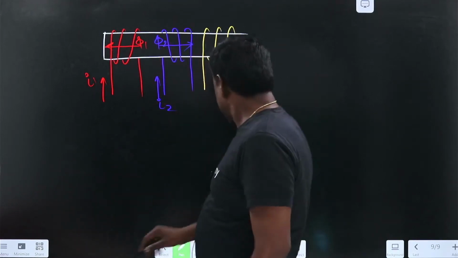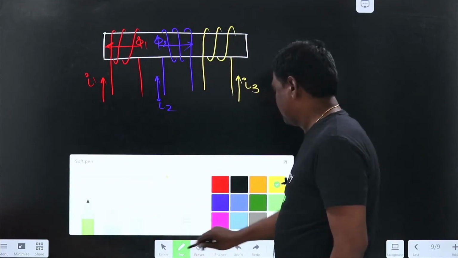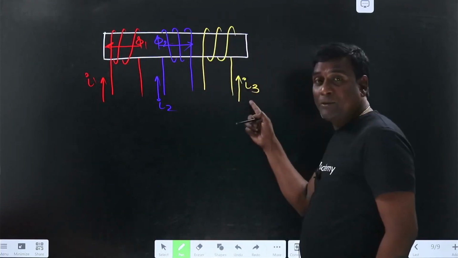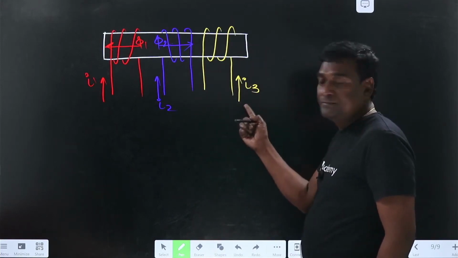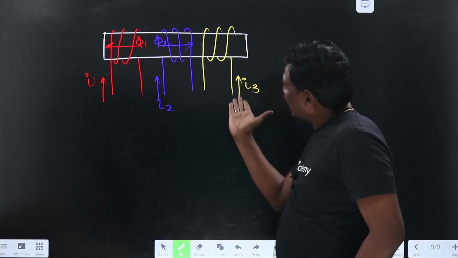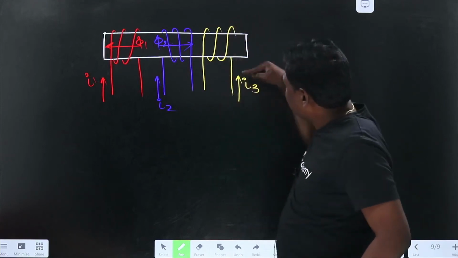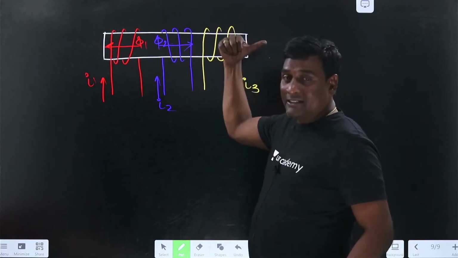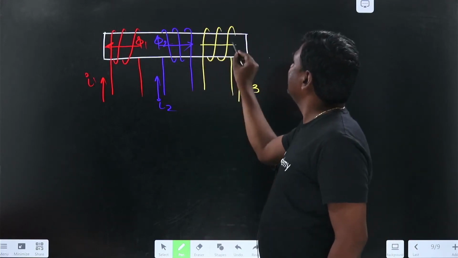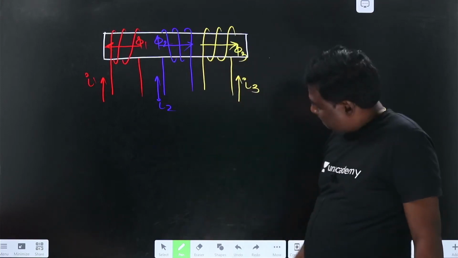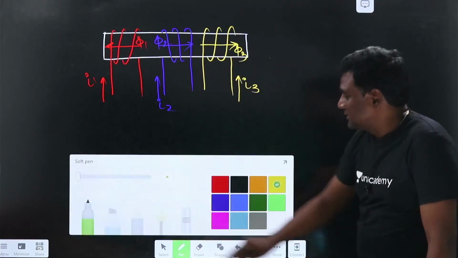Pi 2. Now let me think of yellow. In yellow, how is my current flowing? Current is entering from this terminal, not the left side terminal. Now my current is entering like this. See, my winding is like this, so my current is entering like this, so my pi 3 will be in this direction. Pi 3 is going to be like this.